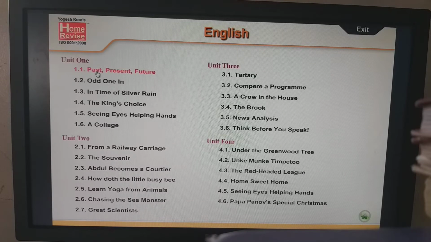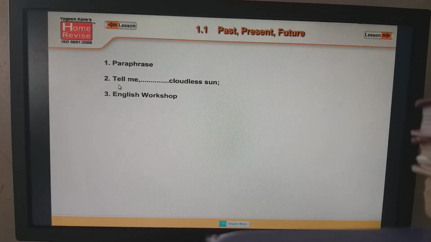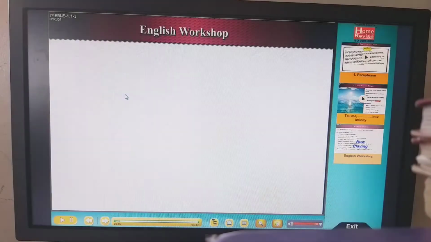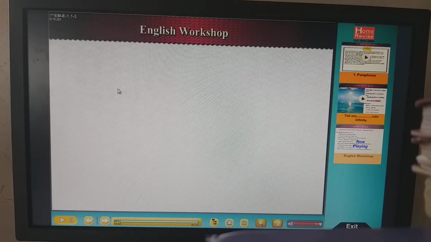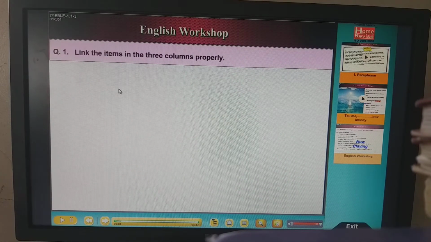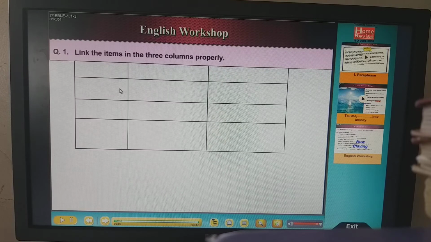So now today we are going for the next topic, the English workshop. Just go through the poem, read it properly, and see. Now this is the match the following type. The three columns are given, A, B, C. You have to match it up.